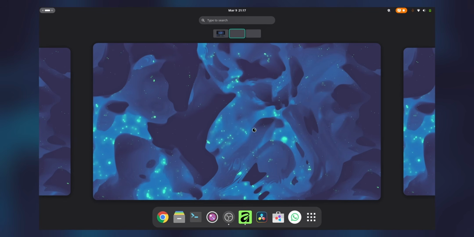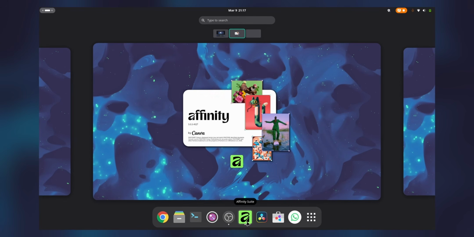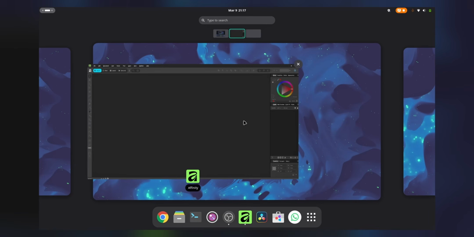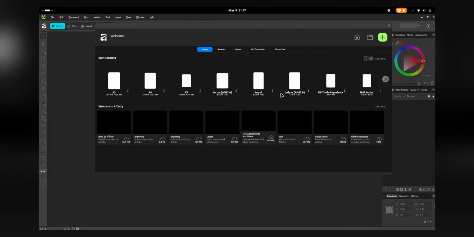The star of the show, because Affinity is definitely not available on Linux, but you can get it through some ways. And yeah, I actually created a dedicated video showing how I installed this Affinity. And as you can see, it launched so quickly as we talked. Let me just open something to show you.